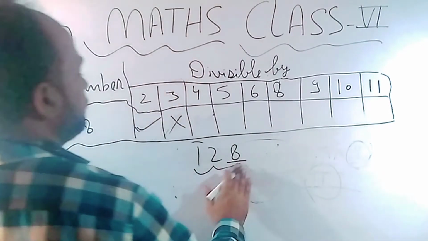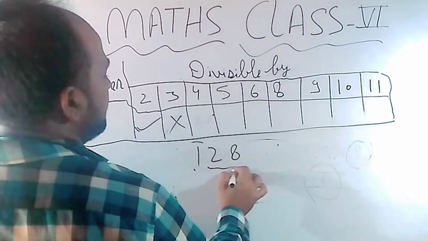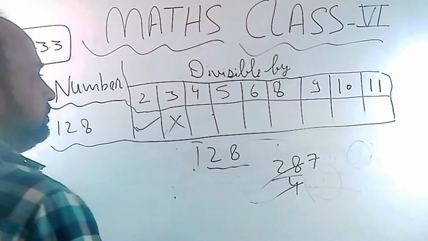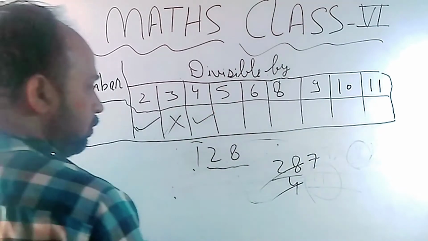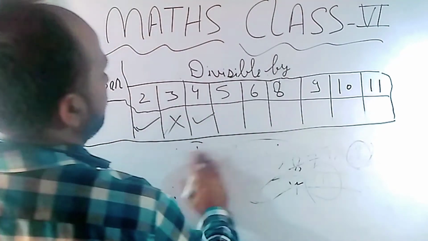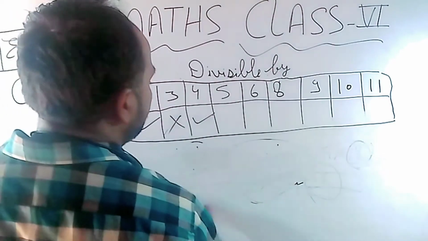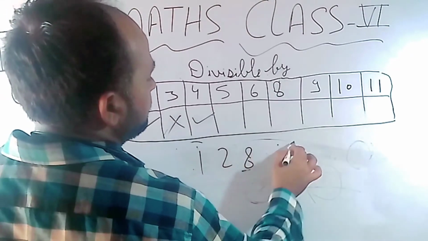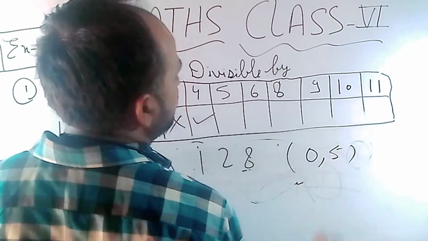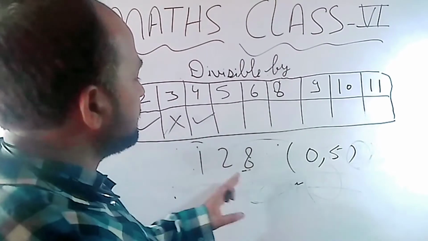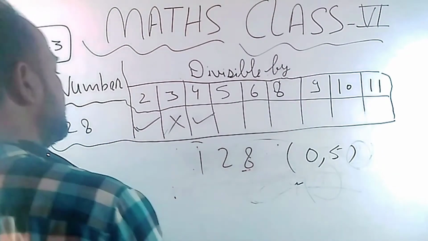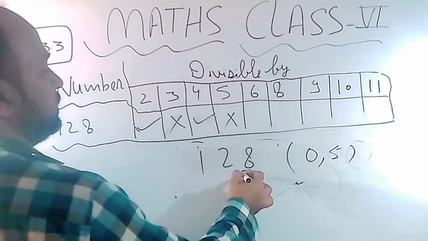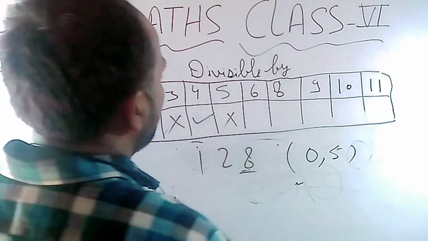In the case of 4, check the last two digits. 28 is divisible by 4. So it is divisible by 4. Now next, by 5. In the case of 5, simply check the last digit. If the last digit is from this group, 0 or 5, you can say this number is divisible by 5. So it's not possible.